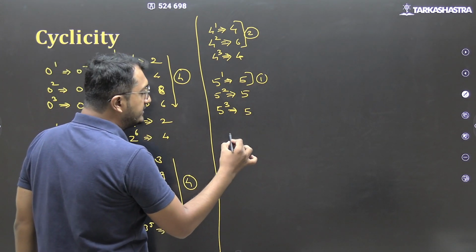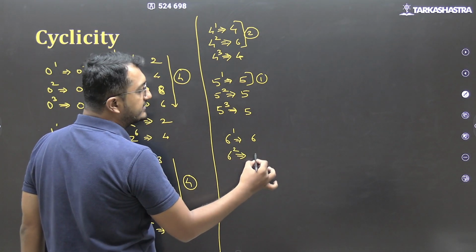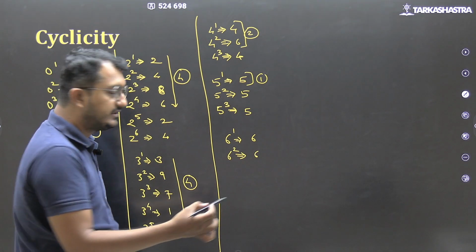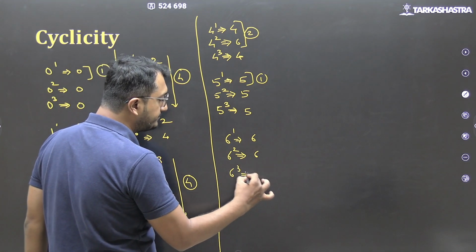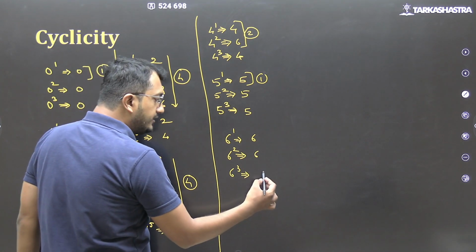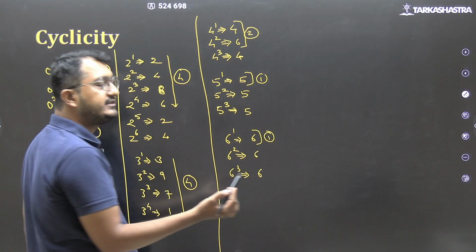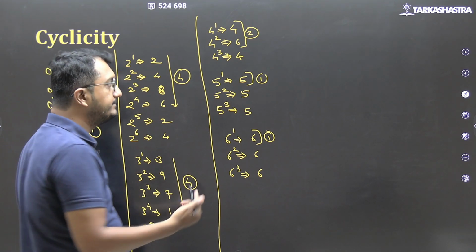Coming forward, 6 raised to 1, last digit 6. 6 raised to 2, 36. Again last digit 6. 6 raised to 3, 216. Again last digit 6. So here also the cyclicity is of 1.